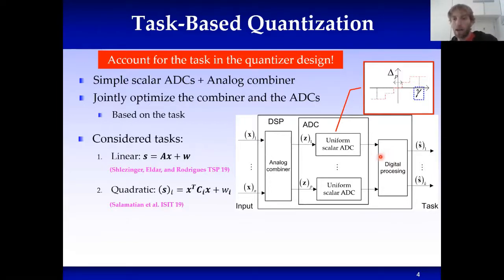Now, the thing is that this analog combining, which is required in order to exploit the presence of the task here, is not such a far-fetched model. It's actually exactly what is done in hybrid MIMO receivers, which are commonly studied in millimeter wave communication and massive MIMO communications. There, the motivation for using this pre-acquisition analog hardware is to reduce the number of costly RF chains. However, note that here the ADCs are only modeled as quantizers. We're actually neglecting the part of sampling.